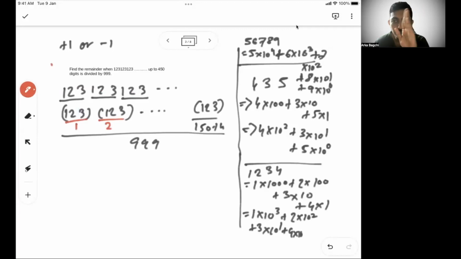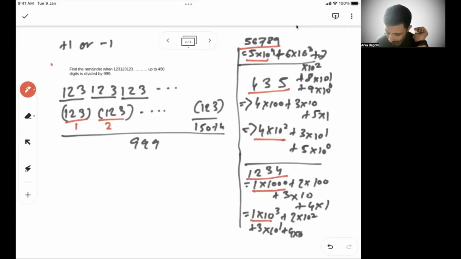So you will have 150 such digits. If you have 150 such digits, like in this case, there are 5 digits. The first one is multiplied with 10 to the power 4. In this case, there are 3 digits. The first one is multiplied with 10 square. In this case, we have 4 digits. The first one is multiplied with 10 cube.